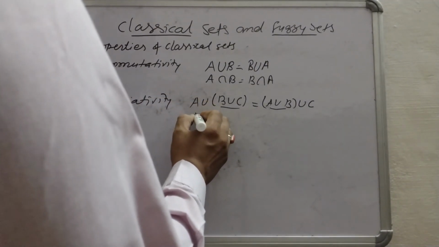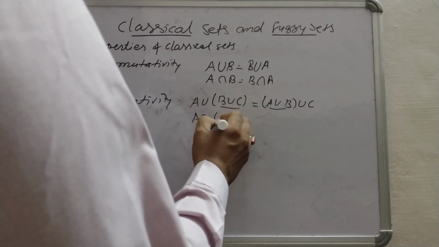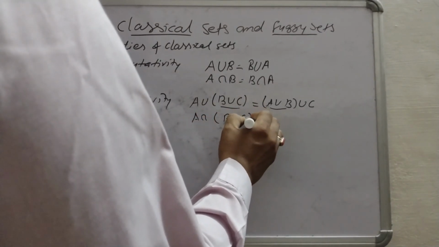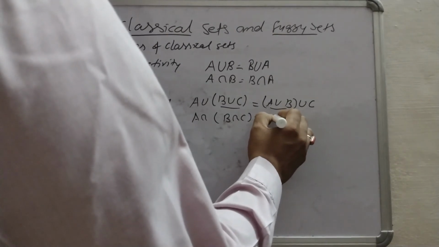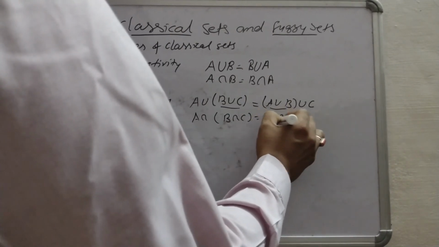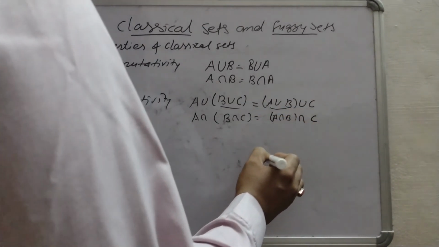Similarly, A intersection B intersection C equals A intersection B intersection C.